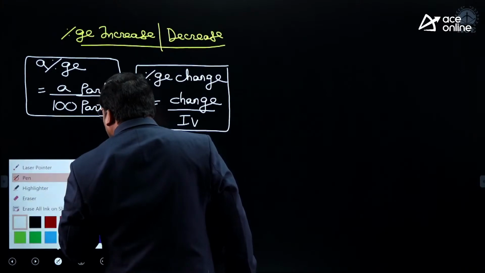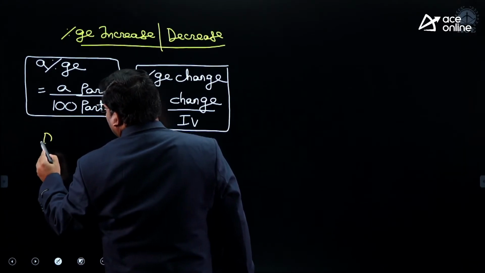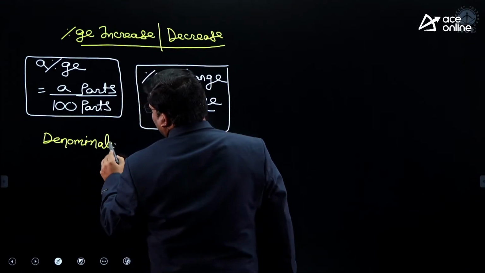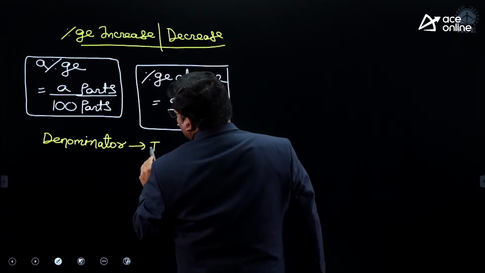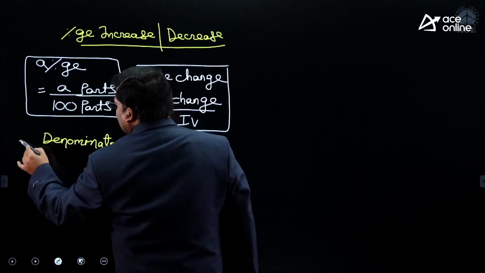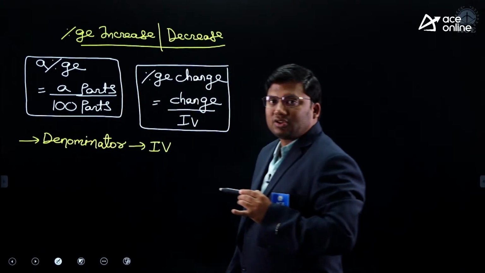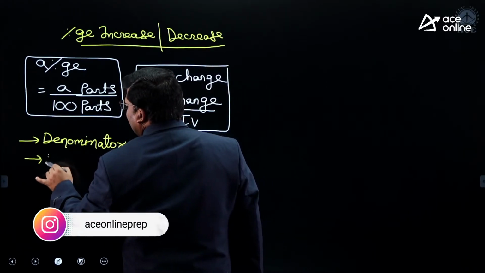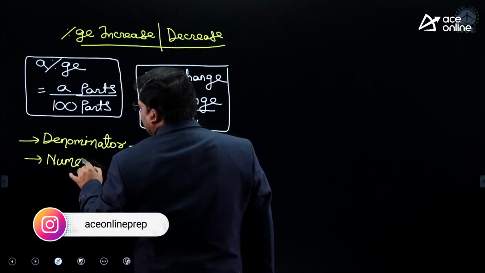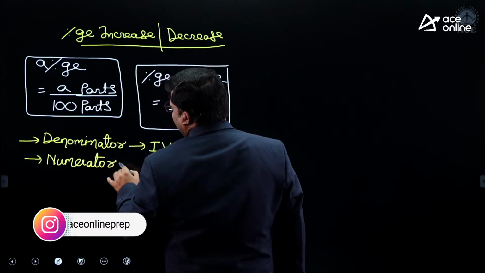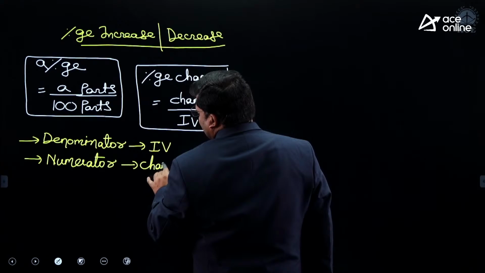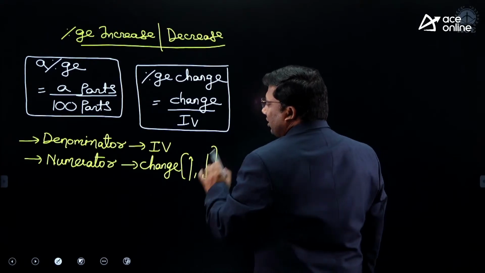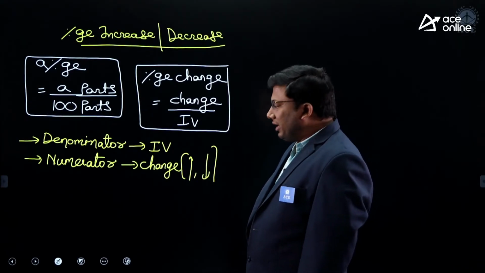Please write down this fundamental point. Denominator is always the initial value. Then, sir, what is the numerator? Numerator will be the change. Change can be positive or negative. It can be positive, up arrow. It can be negative, down arrow.